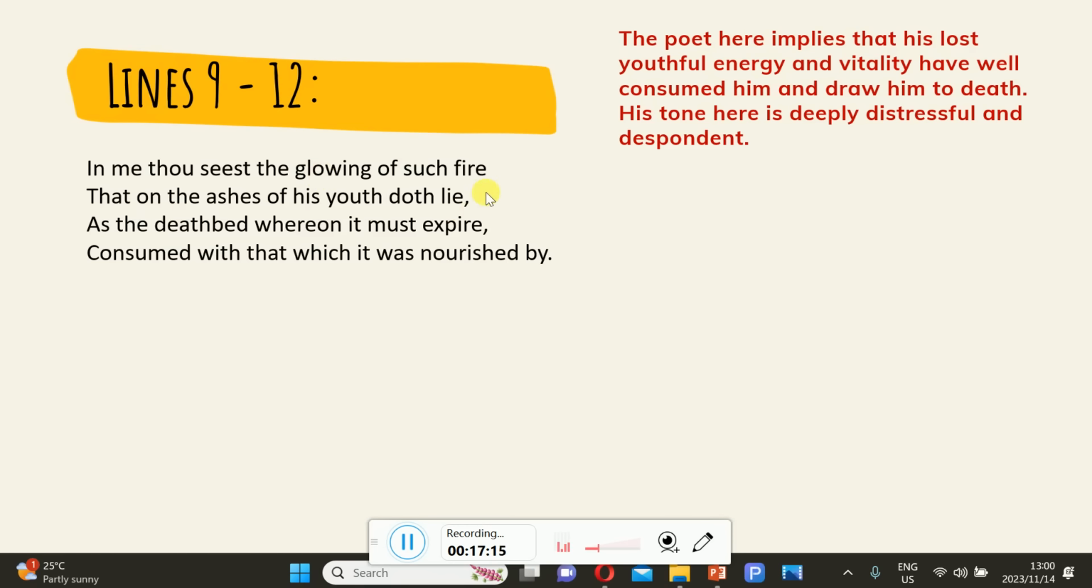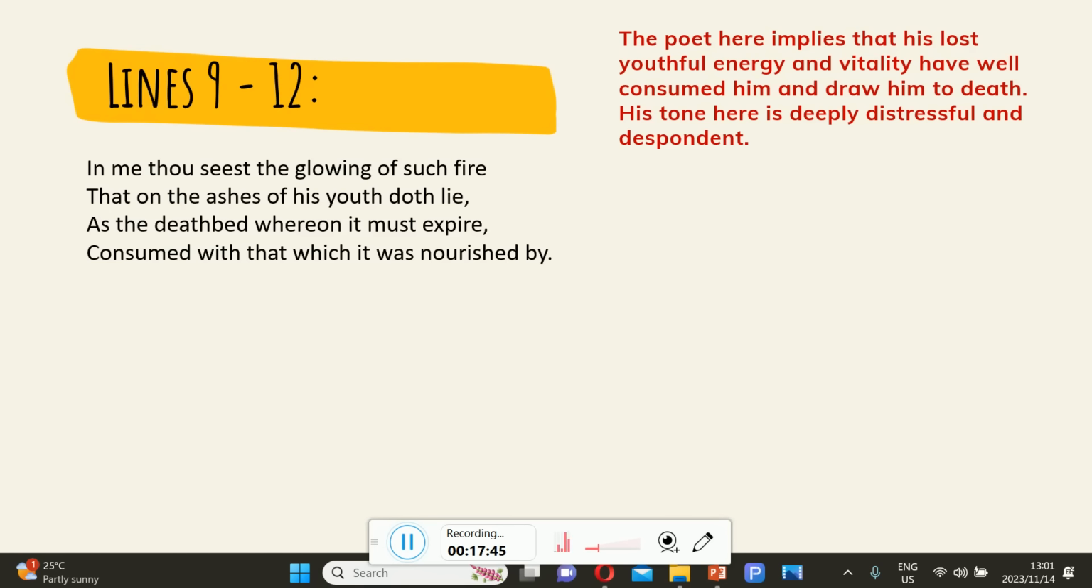Before you can have ashes, you are going to have a fire, right? So this is a metaphorical representation of his life, to say, listen, I am aging now, I am dying now, but the ashes that you see now are the result of what was once a glowing fire. You get me? So a glowing fire is a metaphorical representation of his youth, that he was once young, glowing, vital, and vibrant.